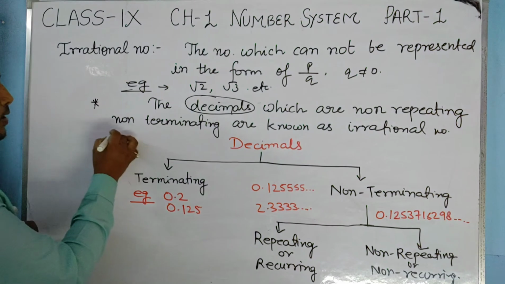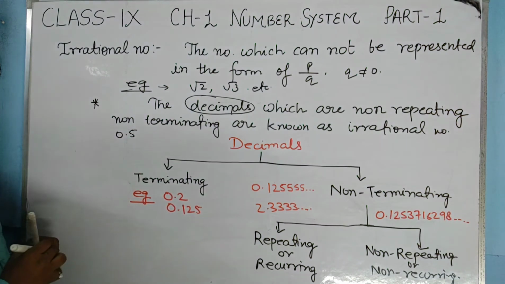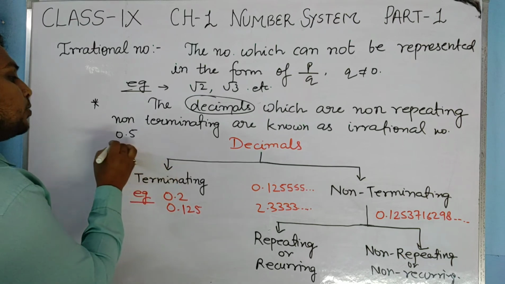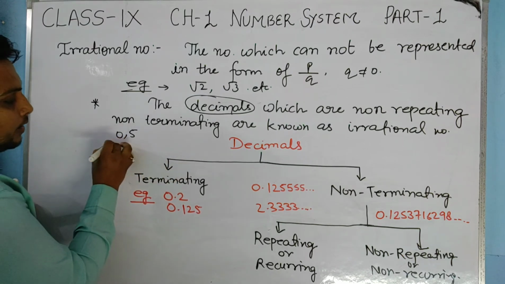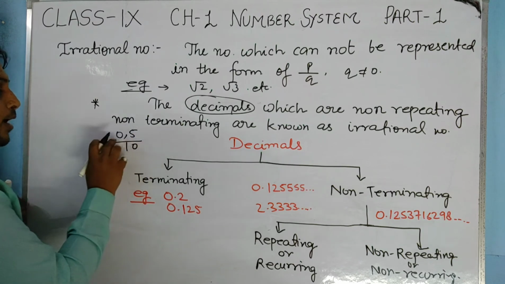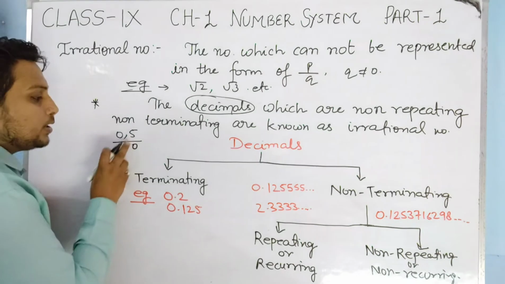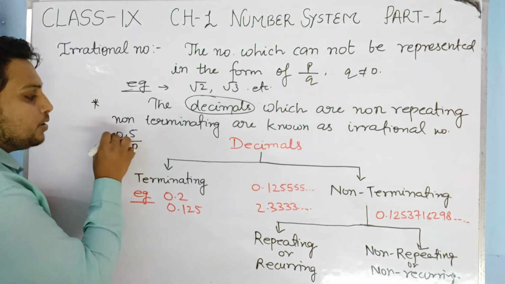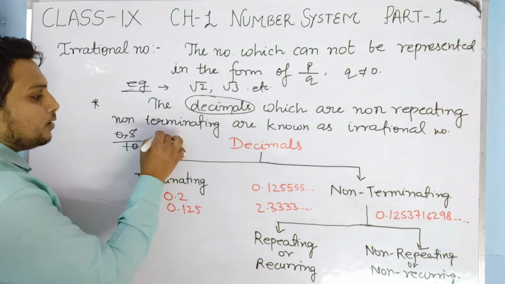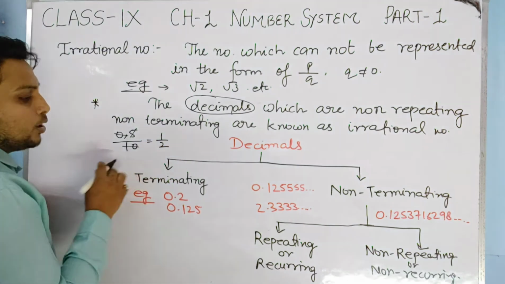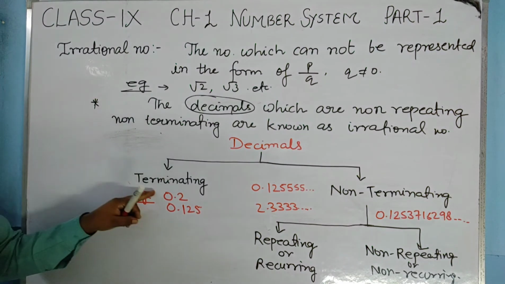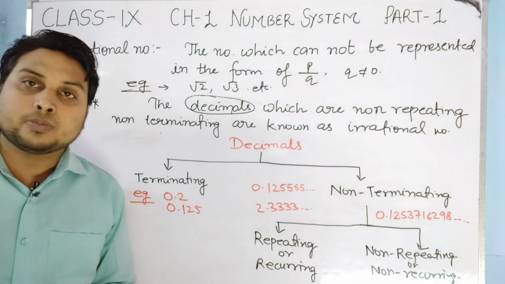Like if it is written 0.5, we can represent it in the form of p by q. How? In place of the decimal we write 5, and since there was one digit after the decimal, we put 10 below. So it will be 5 upon 10, which means 1 upon 2. This is how we can change a terminating type of decimal into the form of p by q.